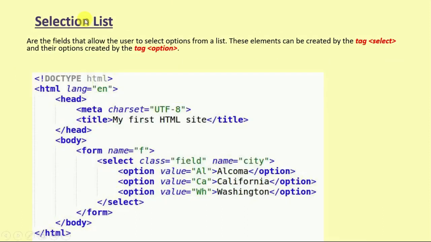Then we have selection lists, which are fields that allow the user to select an option from a list. As we can see in the syntax, there is a form name app, here is a select class, that is field, and name is city. So option values are Alcoma, California, Washington. We can select easily.